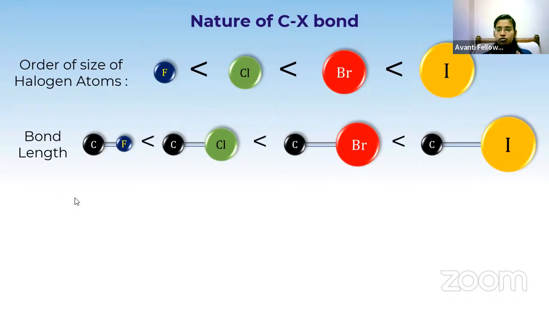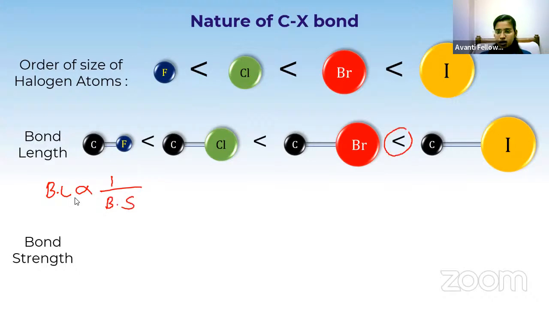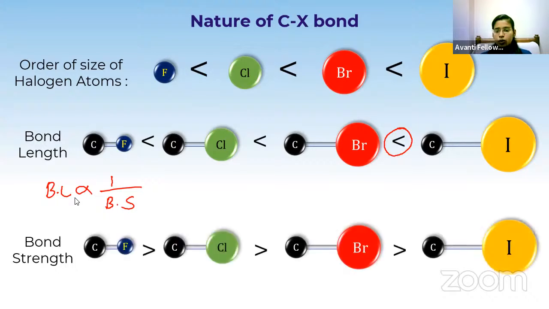Okay, so if this is the case, what about the bond strength? Bond length and bond strength are inversely proportional to each other. Since the bond length of carbon and iodine is more, the bond strength of carbon and iodine will be very, very less.